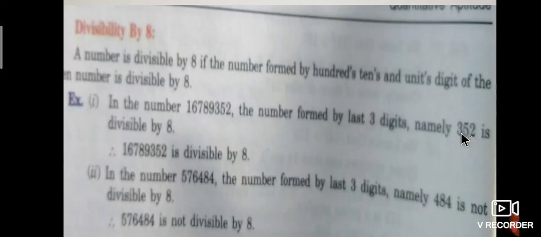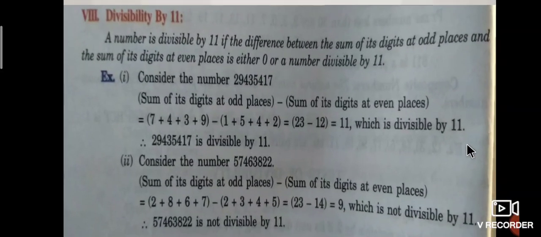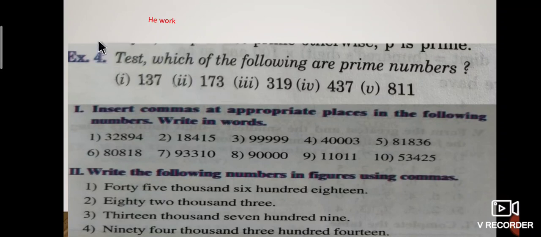Now the homework, students. Test which of the following are prime numbers. In this one, prime numbers are those which are only divisible by 1 and itself. Okay, you have to find which of the following are prime numbers.